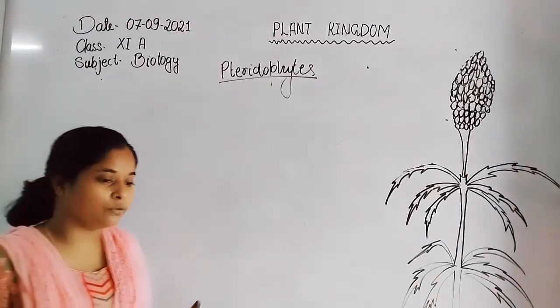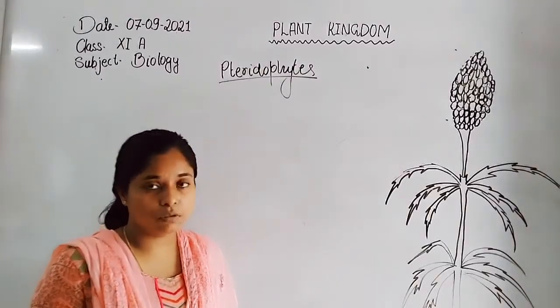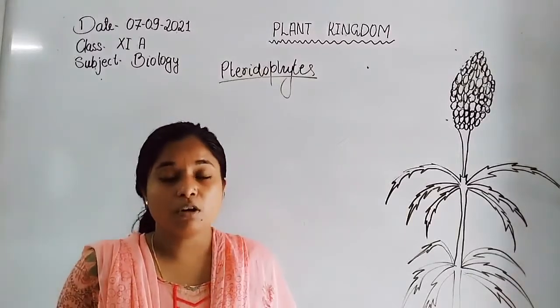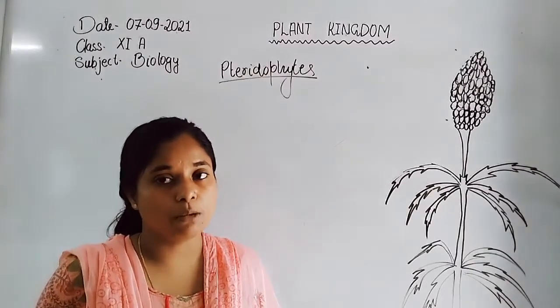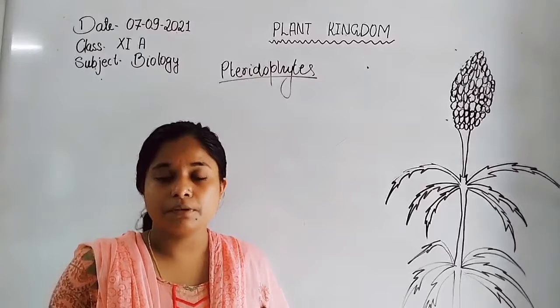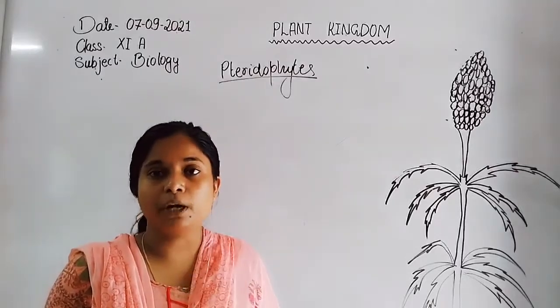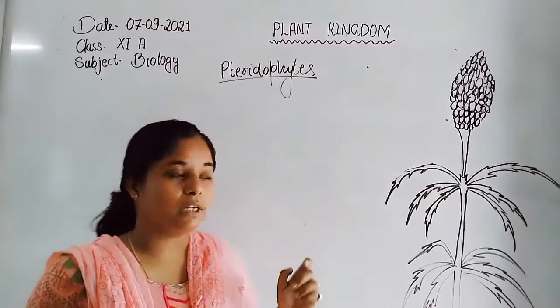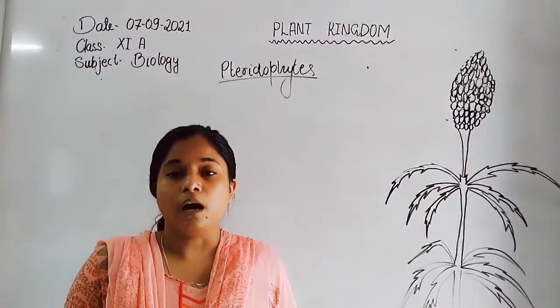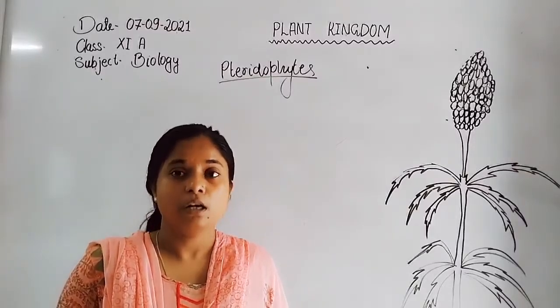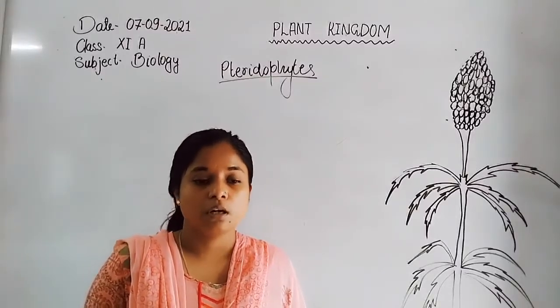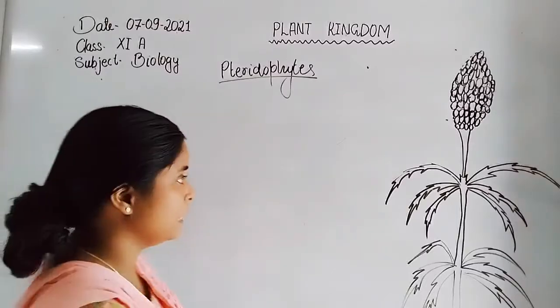As we know, in the bryophytes the vascular system is absent because there is no true stem or leaf present. But the members of pteridophytes are the first terrestrial plants that possess vascular bundle, xylem and phloem.